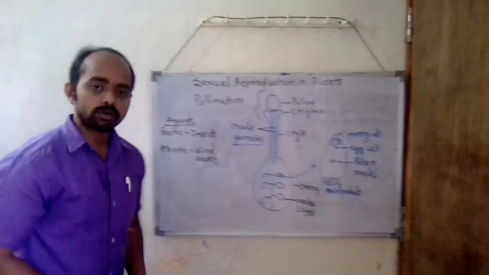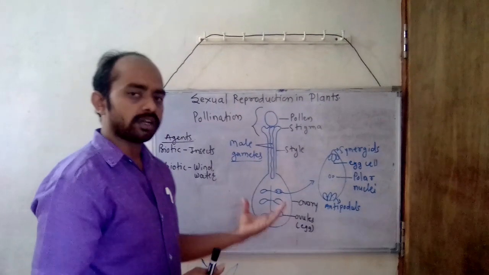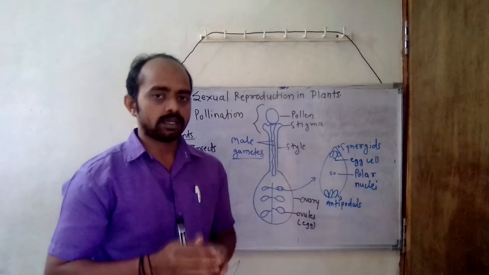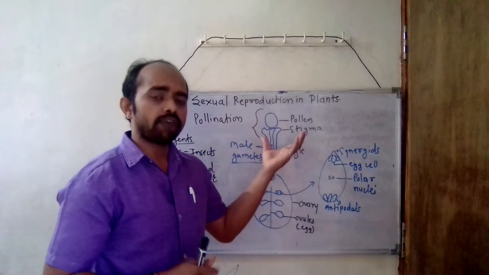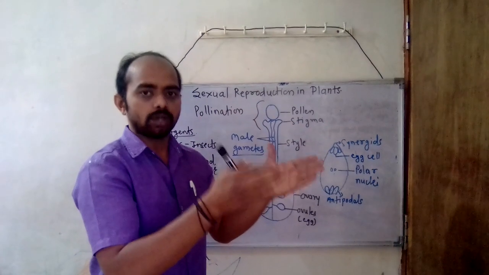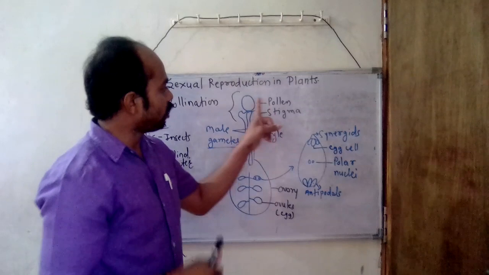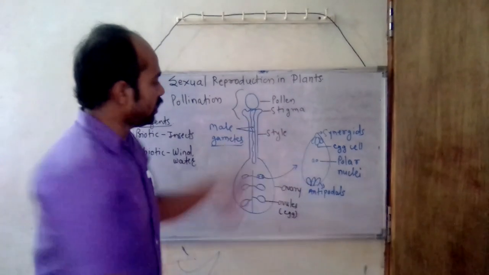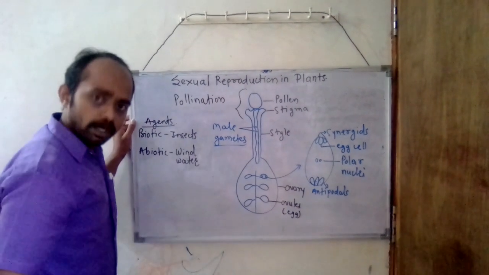Now we will learn about the reproduction process and fertilization process in the flower or in the plant. This process starts with pollination. Remember the term pollination. Pollination means the settling of a pollen grain from the anther, that is the male reproductive organ, onto the stigma. Pollen is the male gamete. That process is known as the pollination process.